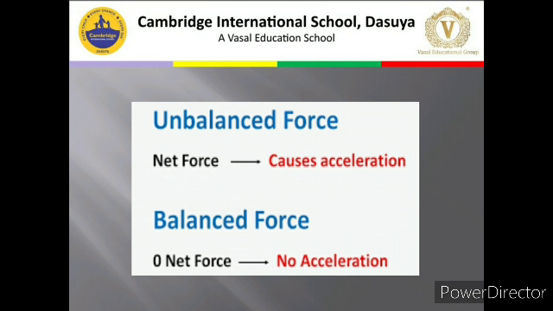And second, if you have balanced force, it means there is zero net force, because any force will be cancelled out. Because it is balanced, there will be no acceleration. Acceleration is only possible when you speed up or slow down, meaning you have some change, some variation.